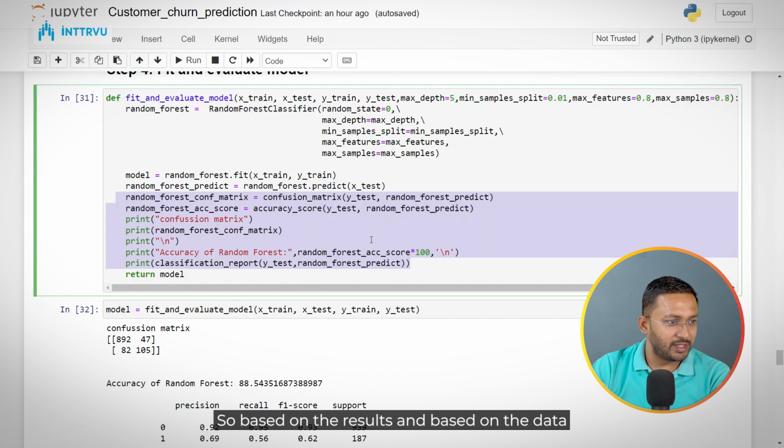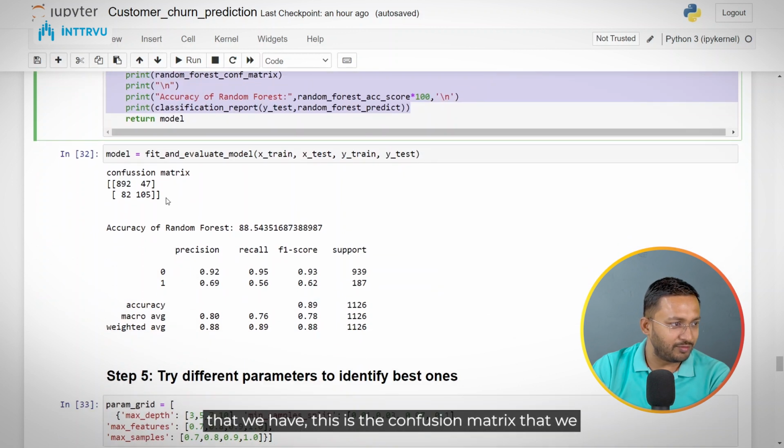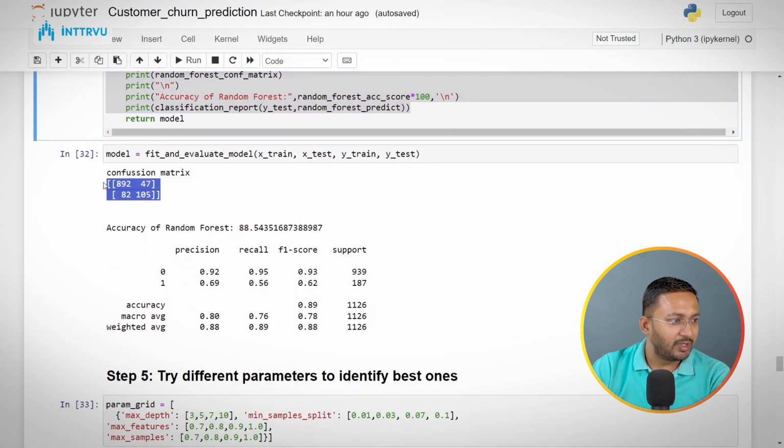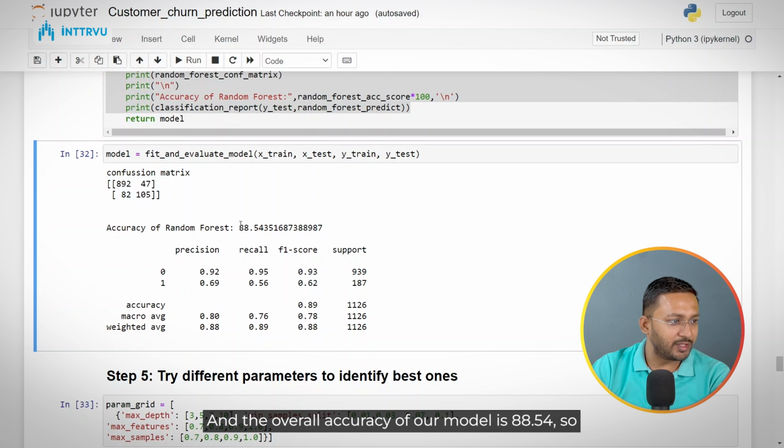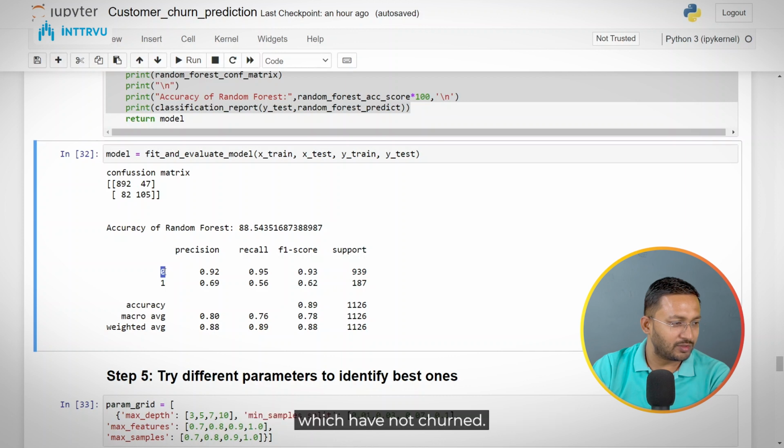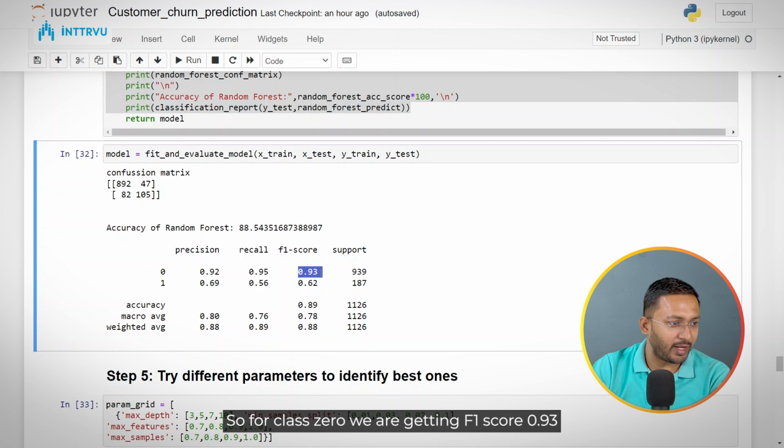So based on the results and based on the data that we have, this is the confusion matrix that we are getting. And the overall accuracy of our model is 88.54. So this is class 0, which is related to the customers which have not churned. So for class 0, we are getting F1 score 0.93 and the recall value is 0.95, precision is 0.92. And for churned customers, we are getting 0.62 as the F1 score. So it is not as good as class 0, but still it is really good considering we had imbalanced data.